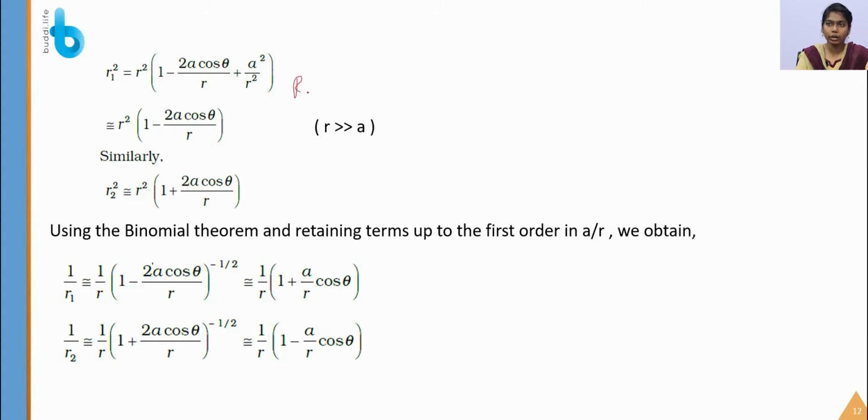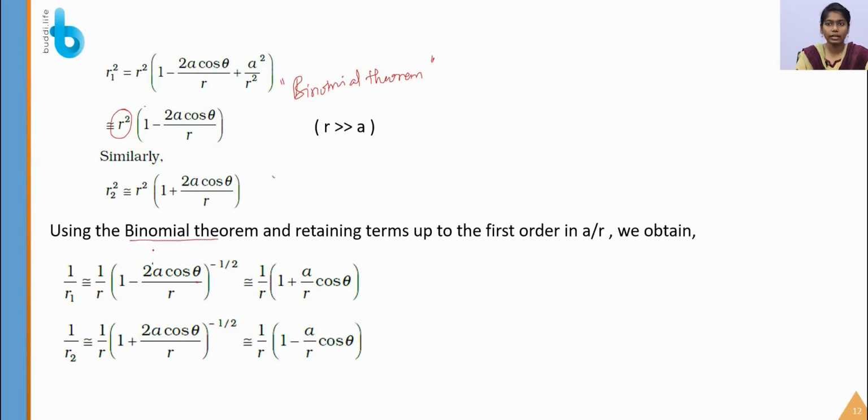By the binomial theorem, we are retaining up to the first order. So this is nothing but we are just taking the r square out of this expression, so that we will get 1 minus 2a cos theta by r. Similarly, we are doing the same for the second expression, for the r2 square.